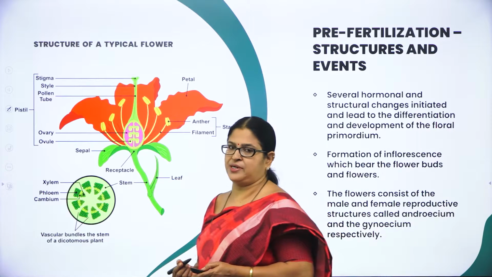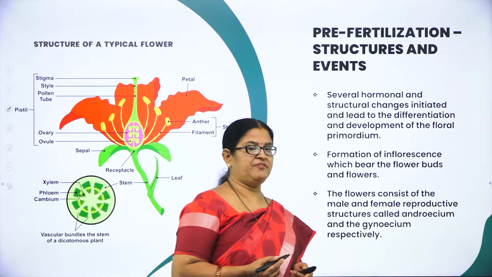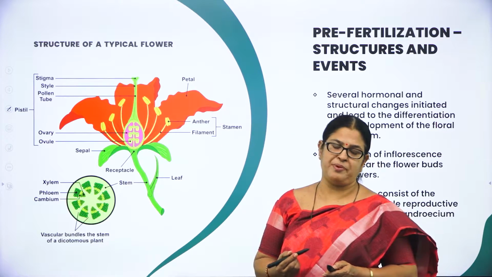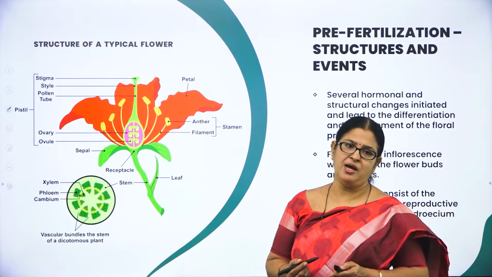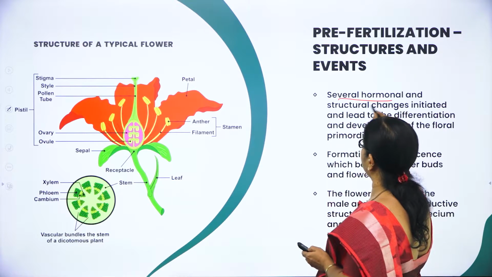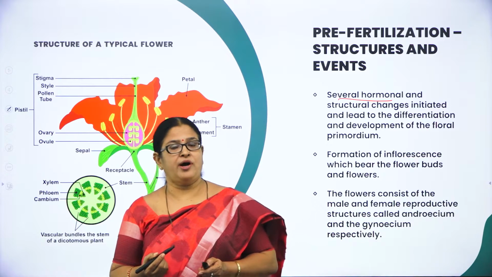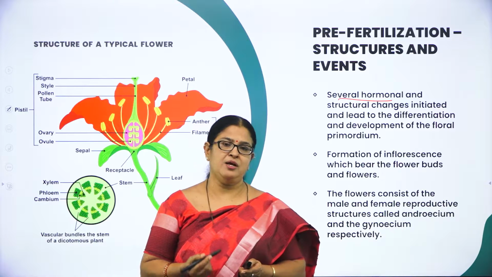Hope you all remember in the previous session we studied that flower is a fascinating organ of an angiosperm plant, or it is a modified shoot meant for sexual reproduction, right? And here several hormonal and structural changes initiate or differentiate and help in the development of the floral primordium.